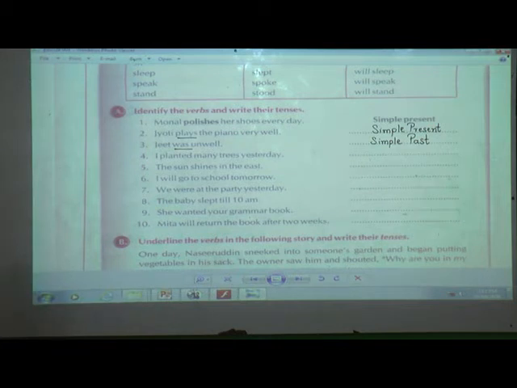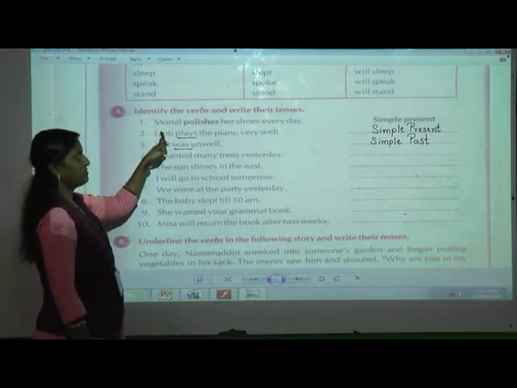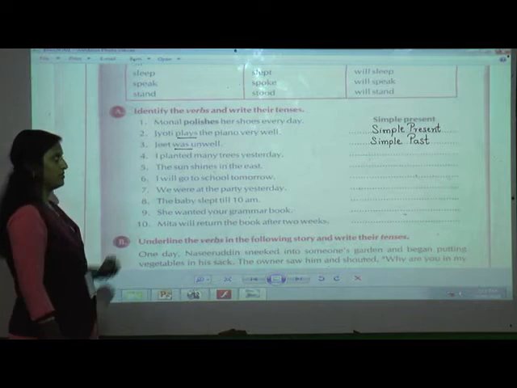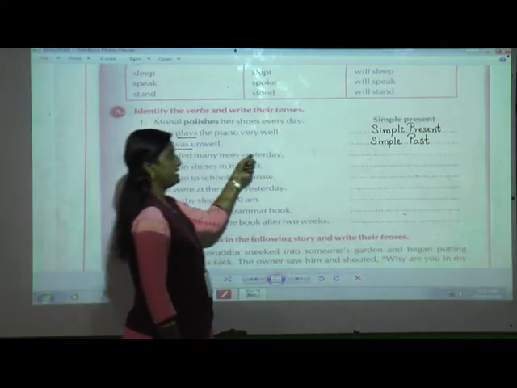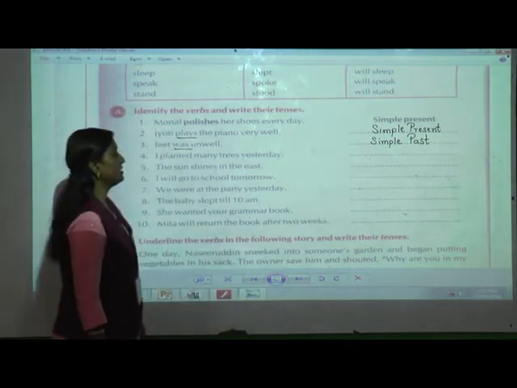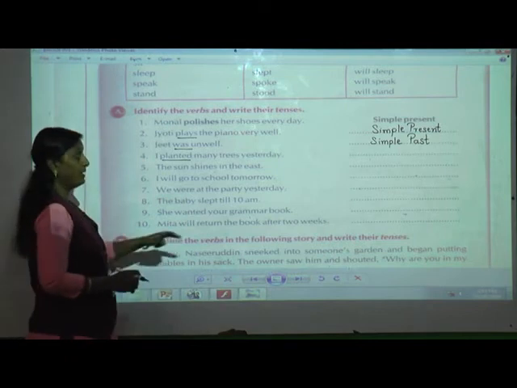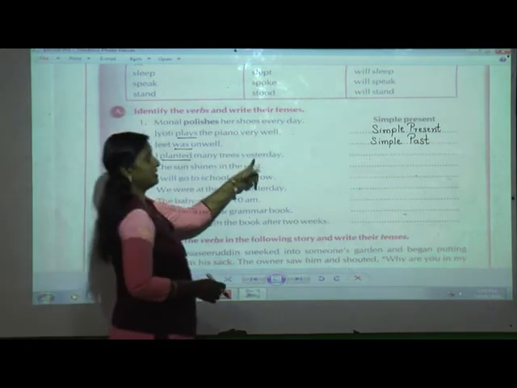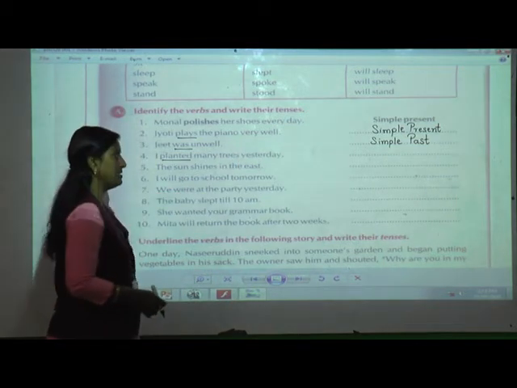Done with third. Again I will repeat, first one has already been solved, second we have solved now, third also we have solved. Fourth, I planted many trees yesterday. So what is the verb over here, students? Yes, planted, it is the action. So planted, when it has been done? Yesterday. So yesterday will also help us to know in which tense it is. It is in past tense.